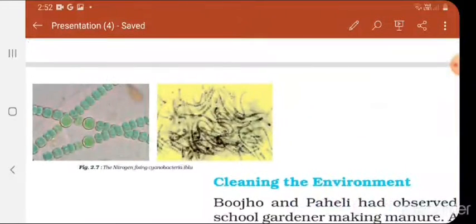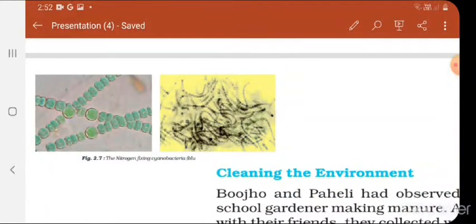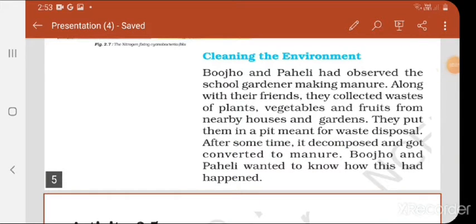They decompose it, and the energy released in this process, they use it for their growth, and the complex organic matter is changed into simpler form, and this simpler form is again used by the environment as a manure for the growth of plants and for enriching the soil. In this way, the microorganisms, they are beneficial for the environment.